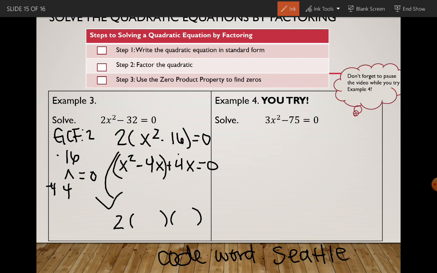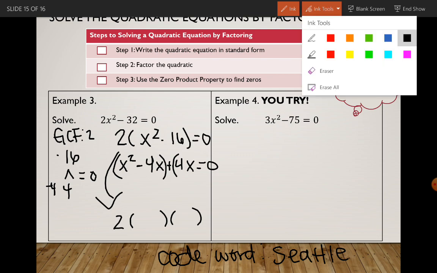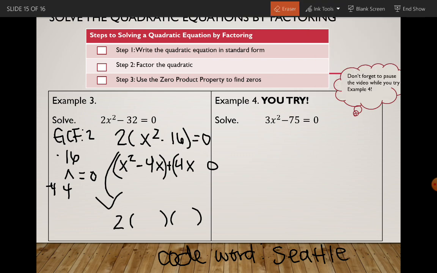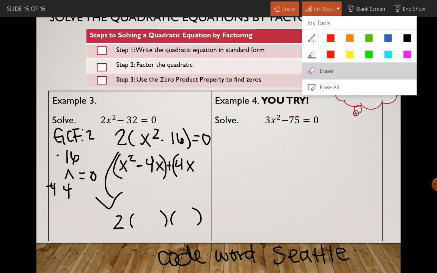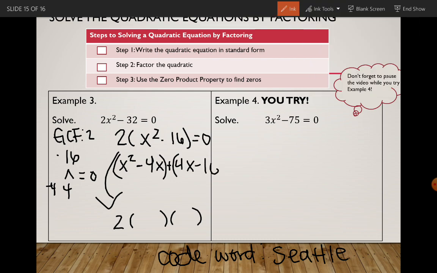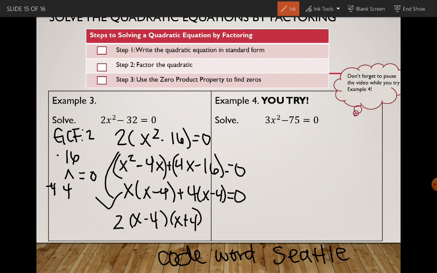Factor by grouping. I left out a term. It should be minus 16 here equals 0. Okay, so I can take out an x from the first group with x minus 4 left, and a 4 from the second group with x minus 4 left. So my factors are x minus 4 and x plus 4.